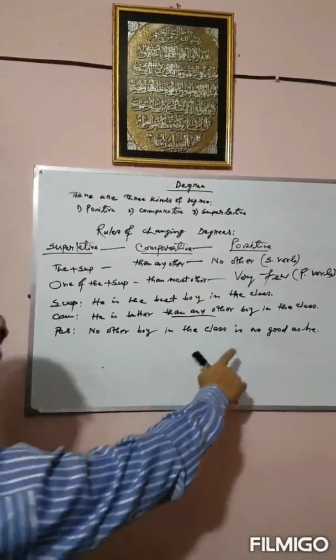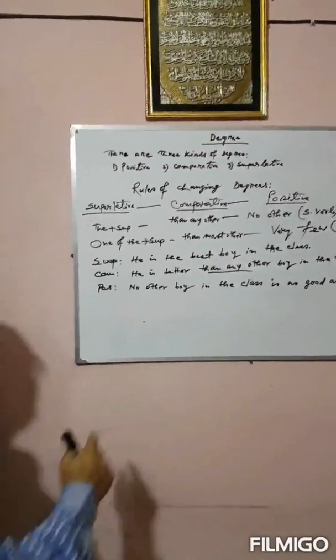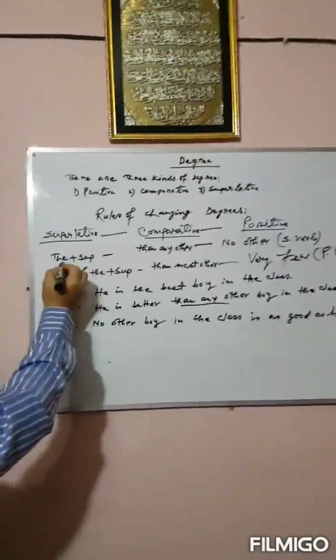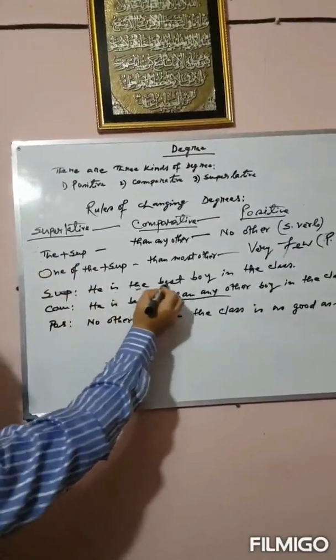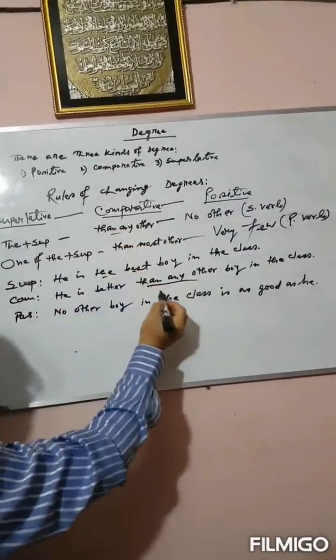We should remember that "as" will be used in the comparative form also. So if we see the superlative degree, then in the comparative form, any other,